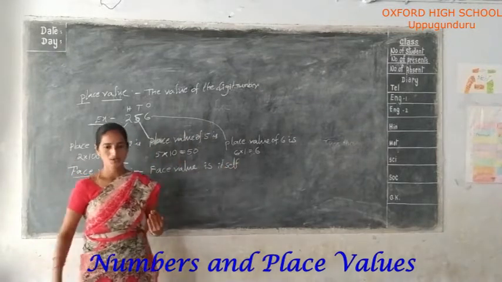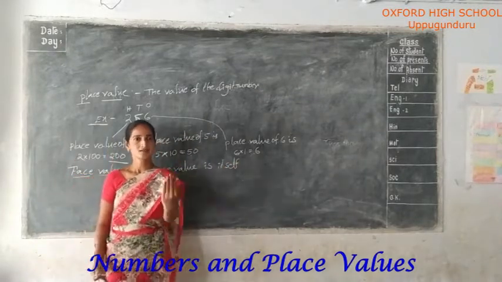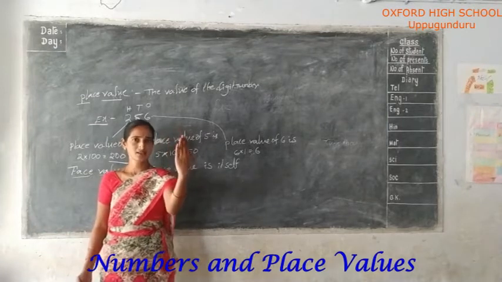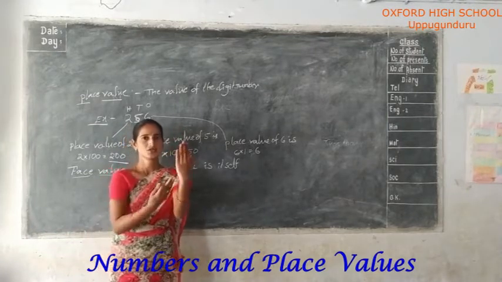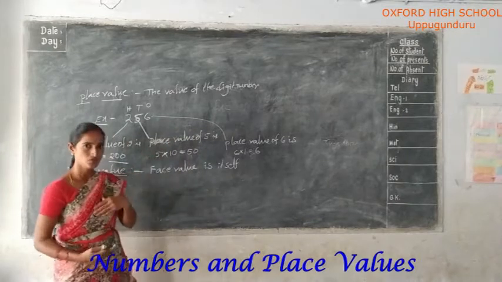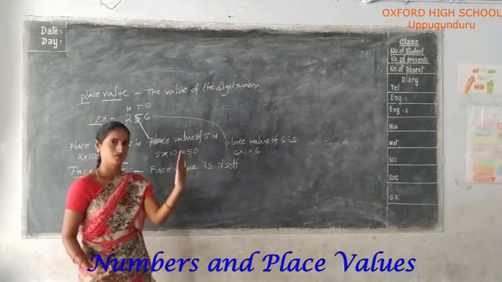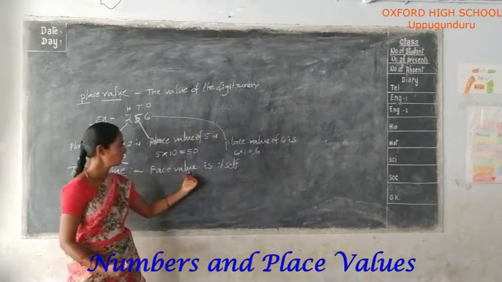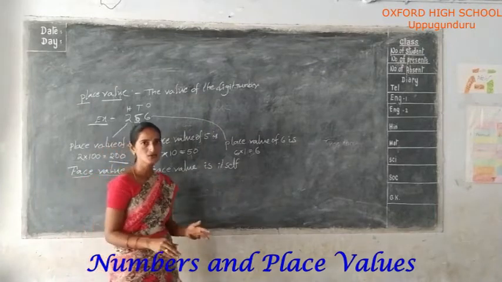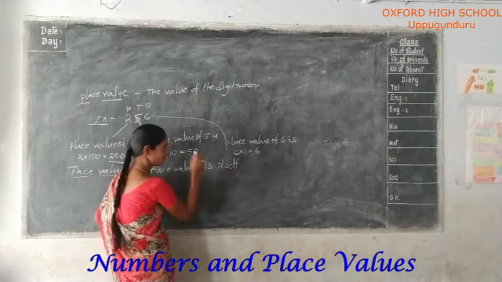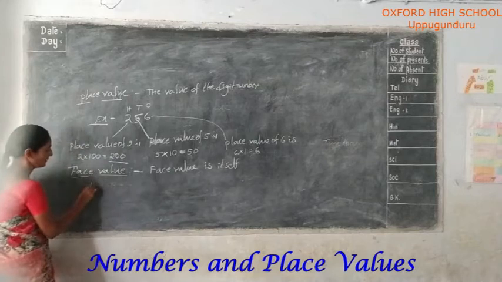For example, you stand here and take a mirror. You represent an image. Your image is in the mirror. Face value is itself.